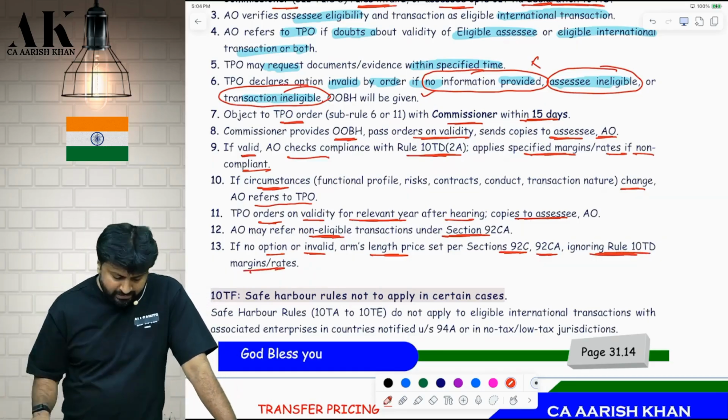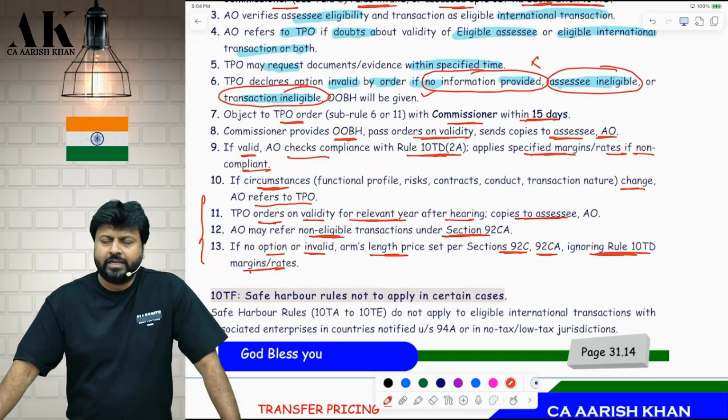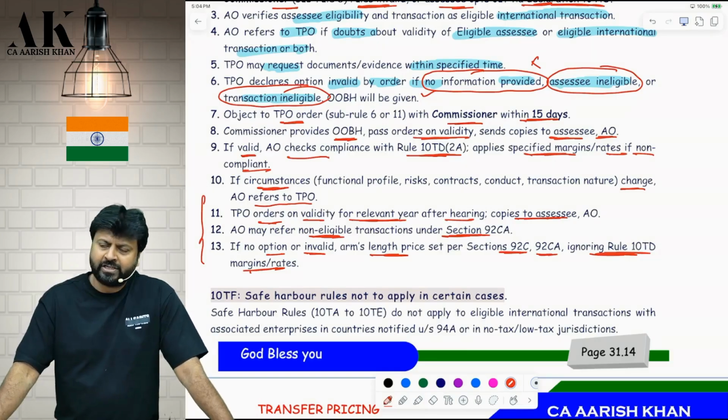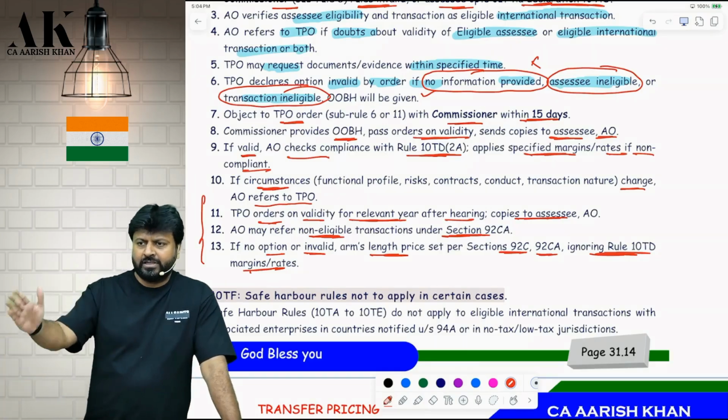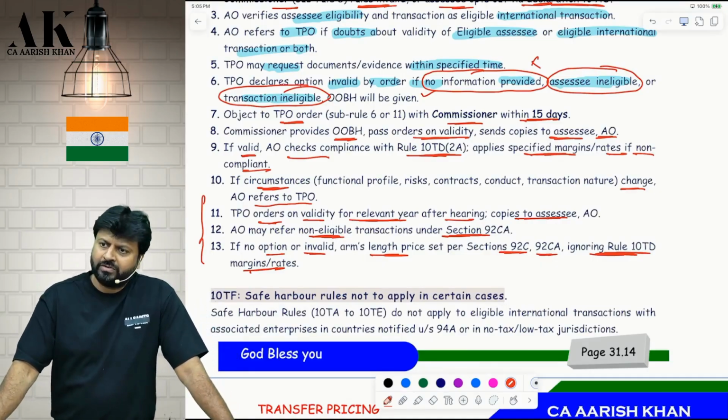Okay. So these last few points are for subsequent years, if circumstances change in future. Especially when you make an application for 3 years, we don't know what the circumstances will be in the next year. Whether the nature of the transaction will remain the same in the next year, I am not sure. If it changes, then the officer will reject your application, reject your option and throw you to what? The normal provisions of the Income Tax Act.